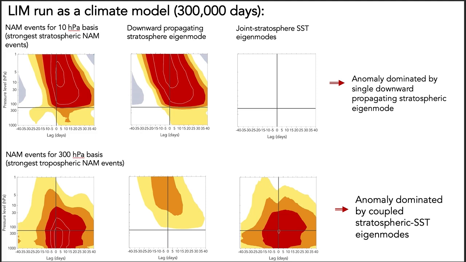We see that in the middle panel, the downward propagating stratospheric eigenmode still contributes, however, its anomaly pattern terminates just above the tropopause. In contrast, the eigenmodes associated with joint stratosphere SST variability explain the bulk of the anomaly pattern.